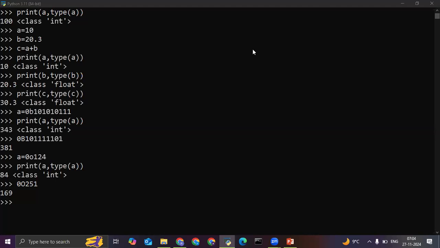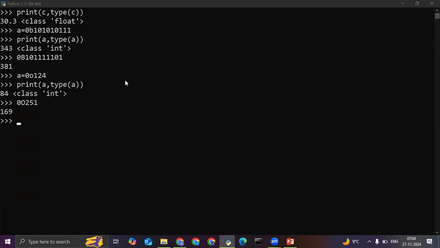Some students wanted to know how exactly this conversion takes place. Don't you worry, we'll discuss it in detail once we start with the data types. I'm just letting you know about the features, so why it is known to be a high level programming language, I'm telling you this.